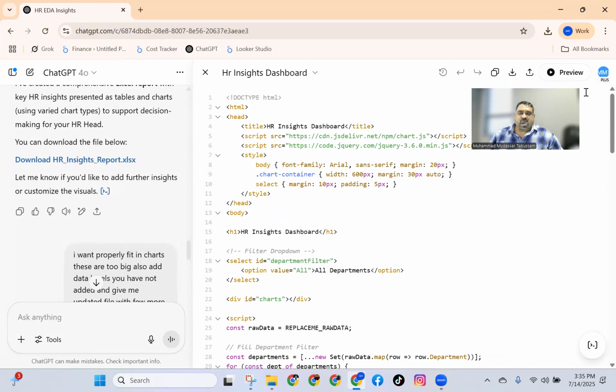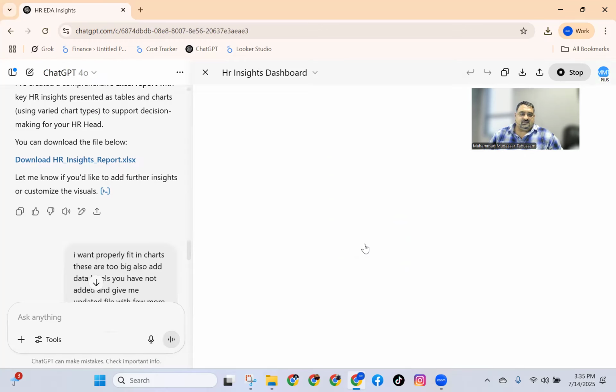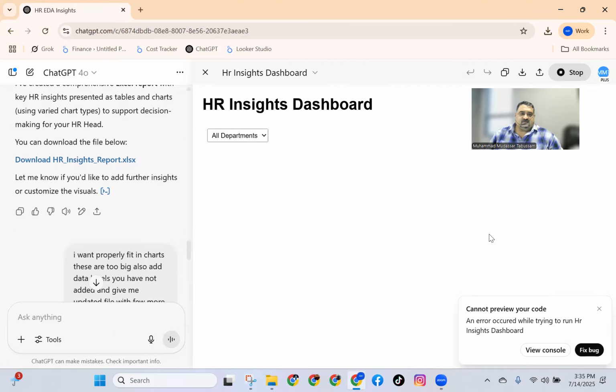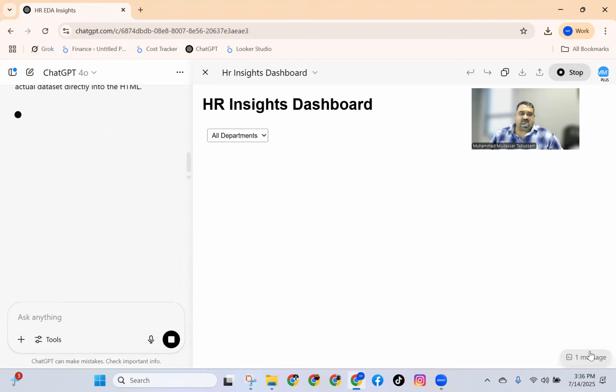Now let's preview it. I click here, allow selected, it is opening. See the dashboard, fix bugs. Okay, there is some issue with the console. I'll download this file once it fixes the bug. I'll download this file. See, it has already added a drop down as well, a filter as well.